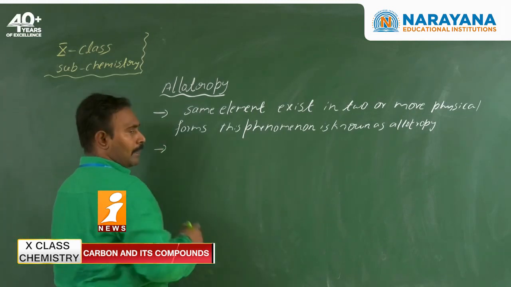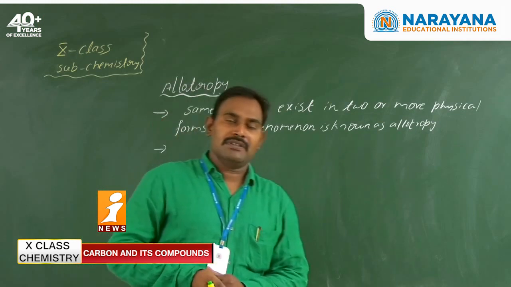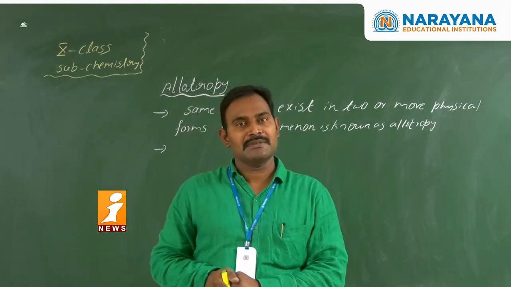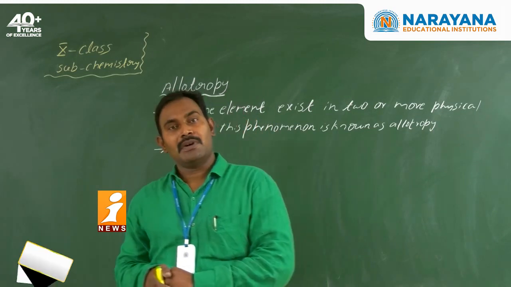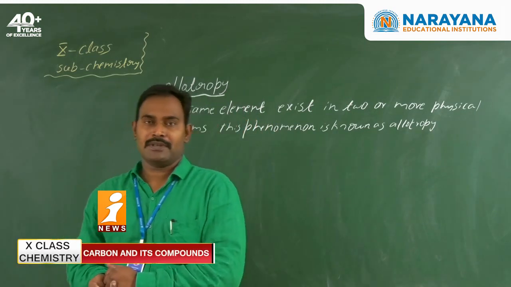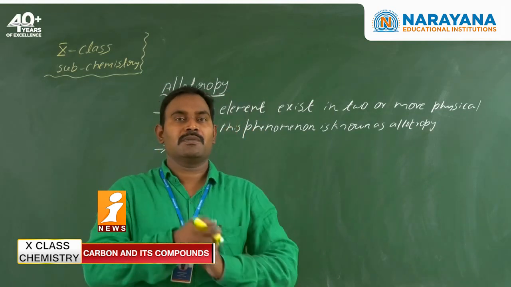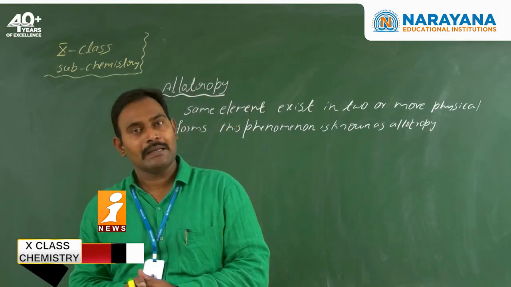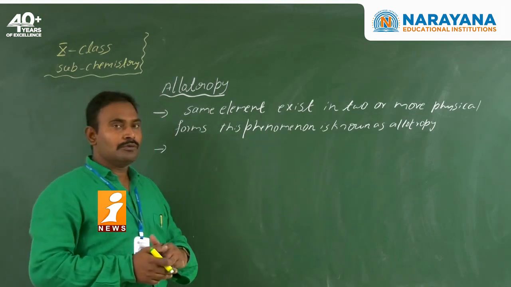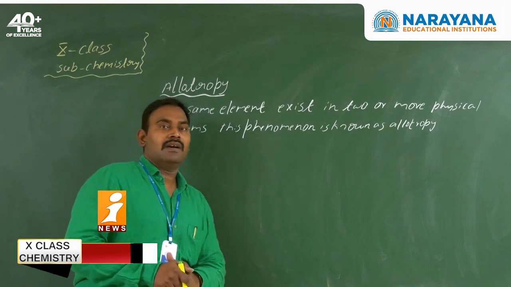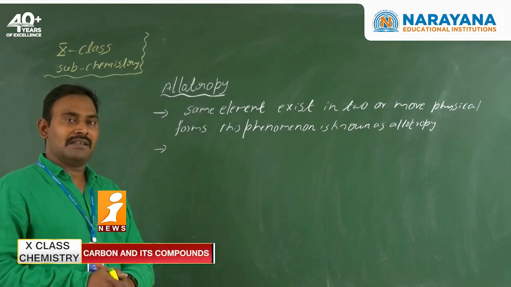Now, some elements exhibit allotropy. Carbon exhibits the allotropic property. Similarly, sulfur and phosphorus also exhibit it. Sulfur has three types of allotropic forms: rhombic sulfur, monoclinic sulfur, and plastic sulfur. Phosphorus has red phosphorus, white phosphorus, violet phosphorus, scarlet phosphorus, and so on.